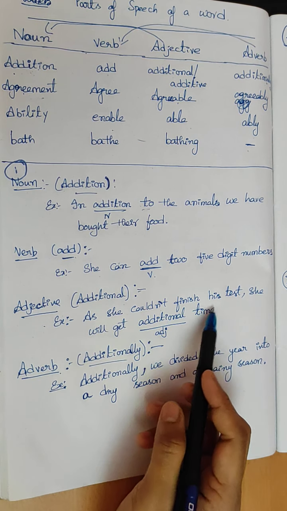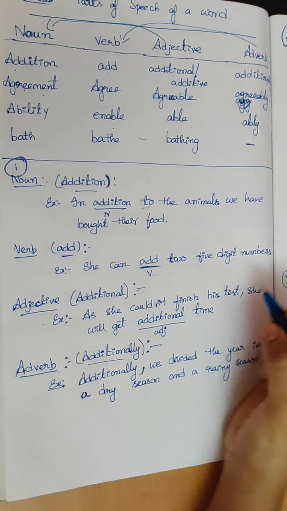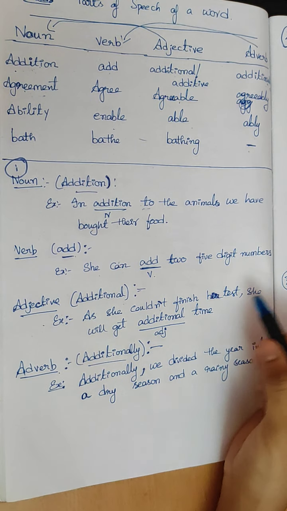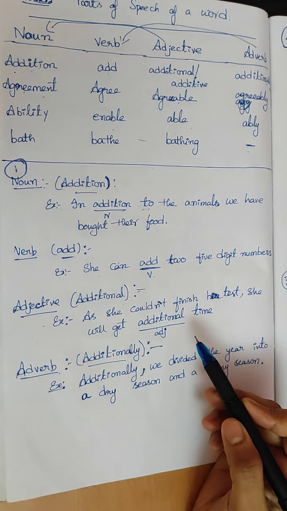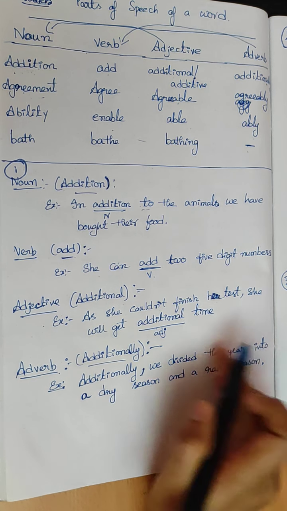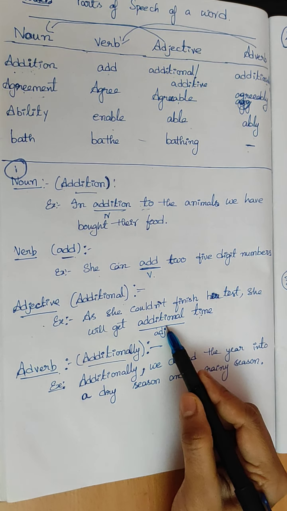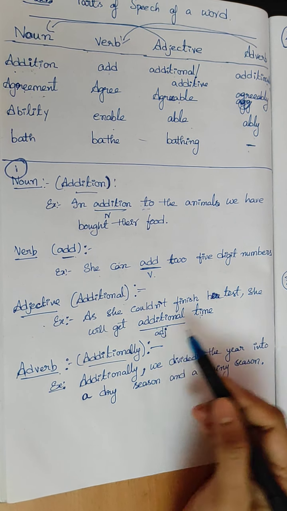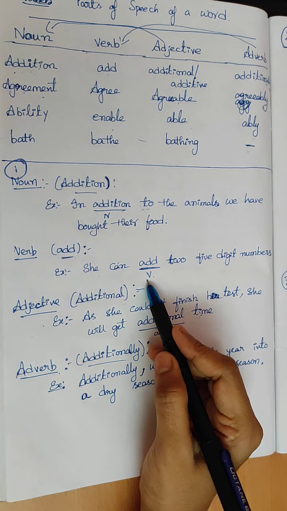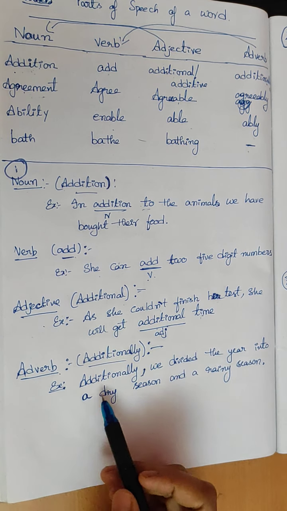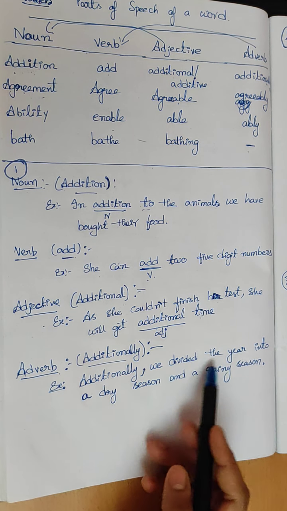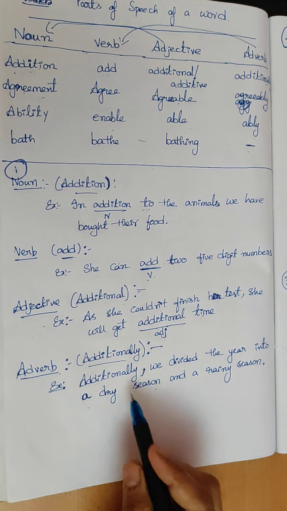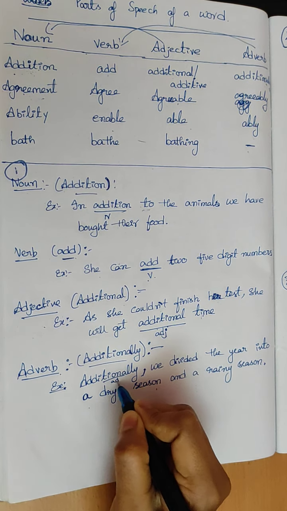As she couldn't finish her test, she will get additional time, extra time. Time is the noun here, so before the noun, additional has come as an adjective. Add is the verb here. Then, additionally, we divided the year into a dry season and a rainy season. Additionally is the adverb.